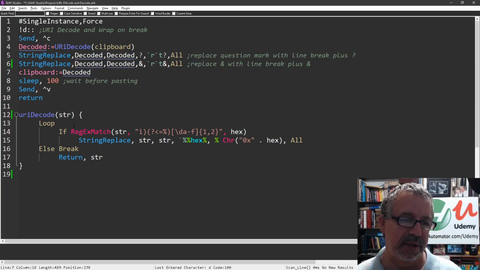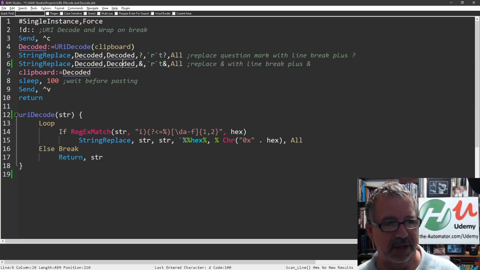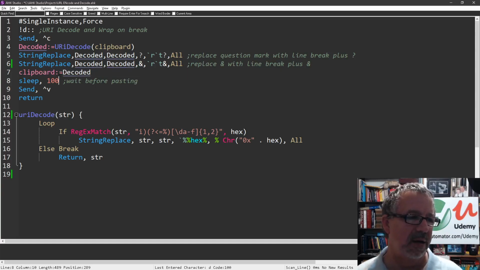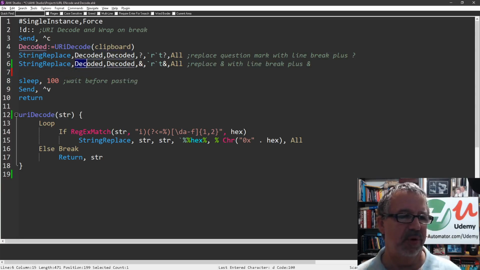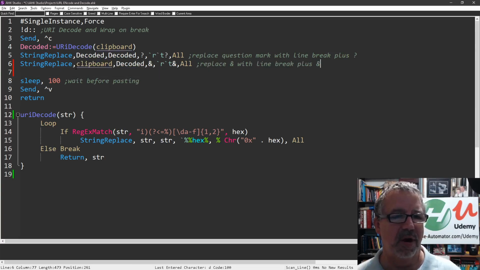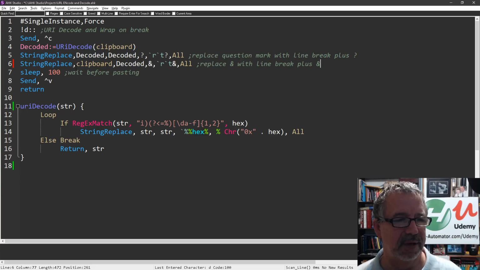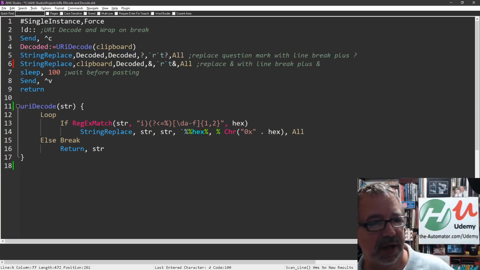And I noticed here, hey, you know what? I'm all about simplifying, right? This line here where I say, at first store this in decoded, and then use the decode. This is where the input variable, then store it in decoded, and then do it again for the next one and store it in decoded. And then here, I'm shoving it into the clipboard. Well, you know what? I can save myself a line here, right? Because I can just take this and put it right here. And so always think about how to optimize your code, right? Can I get rid of some extra lines or a little space or memory manipulation, right? So it's just a simple way.